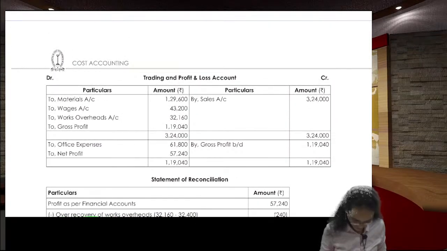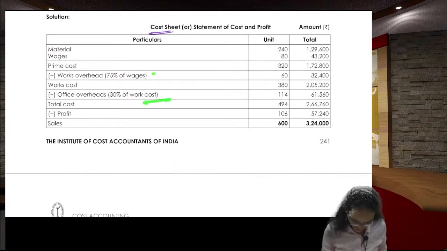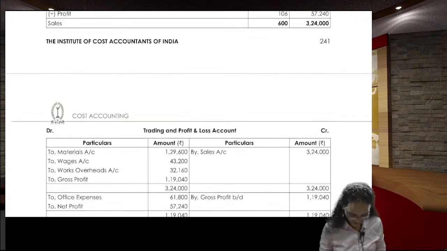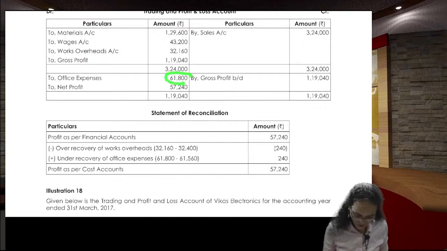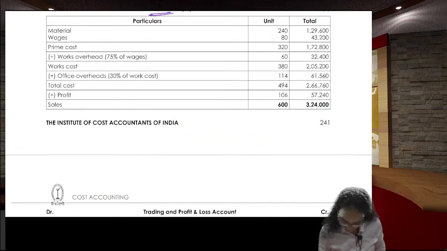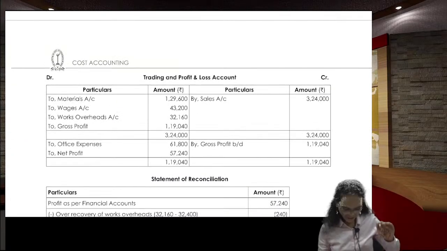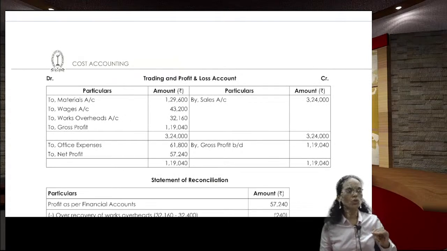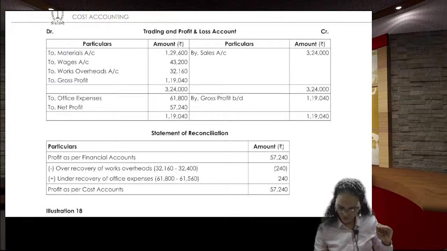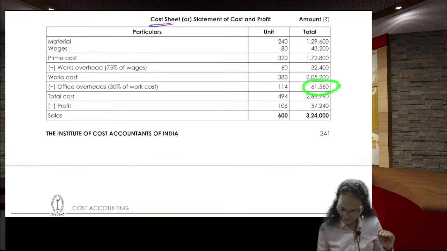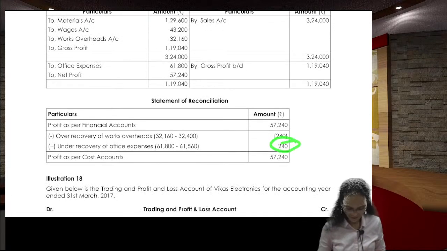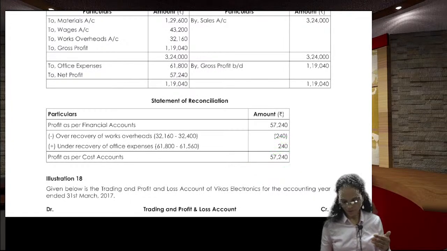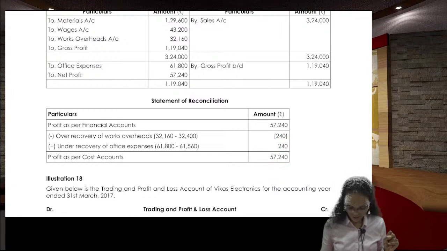And the next one, you check another one also. Administration overheads. Administration overheads you charged here 61,560 in the cost, but in the financial 61,800. In the sense, in the financial you recovered extra. When you recovered extra in the financial profit has gone down. So you add back it. How much? 61,800 minus 61,560. The difference between these two, that is 240. You add back it. That's it. This one minus and plus. This is your reconciliation statement.